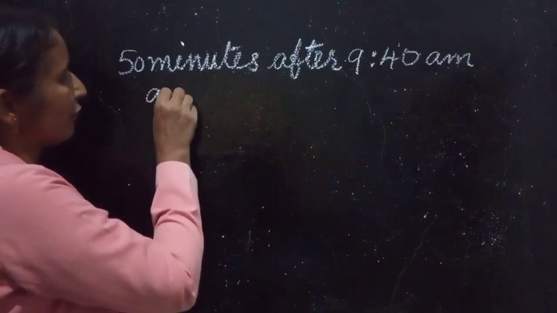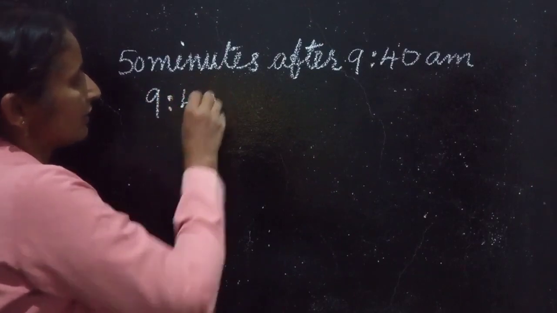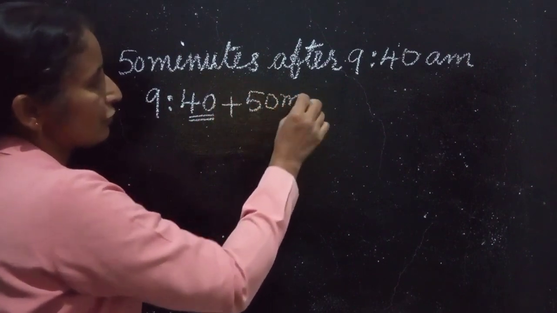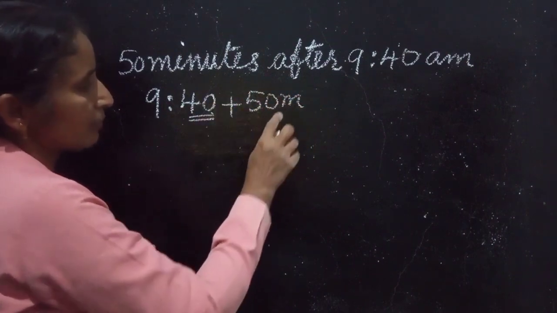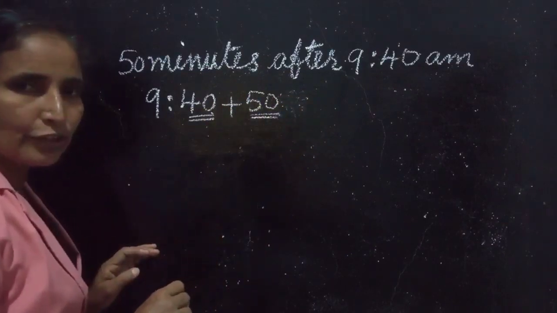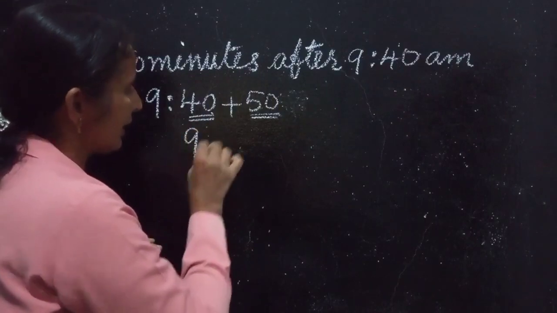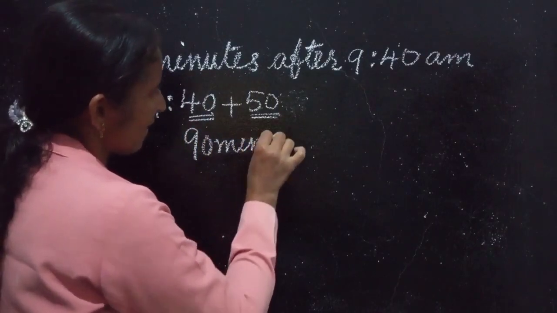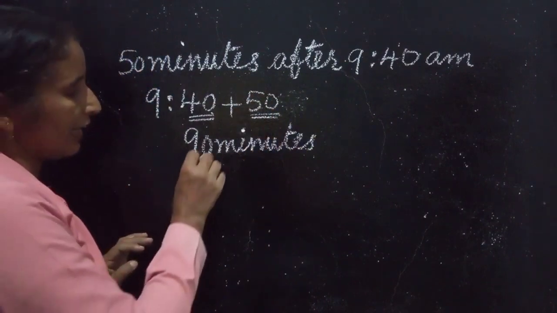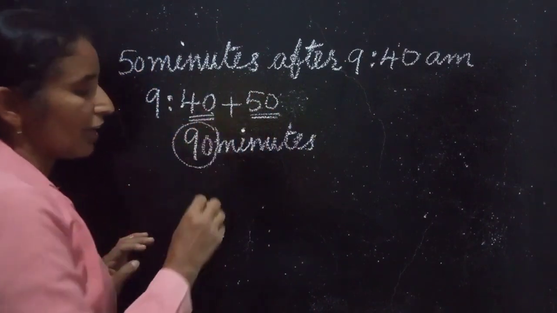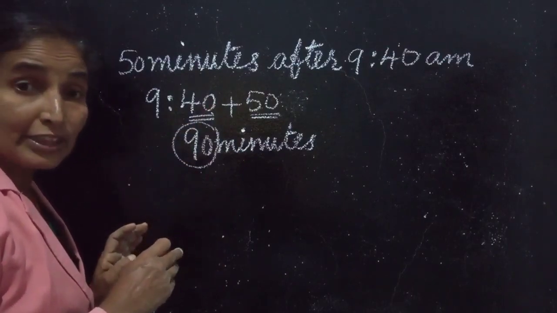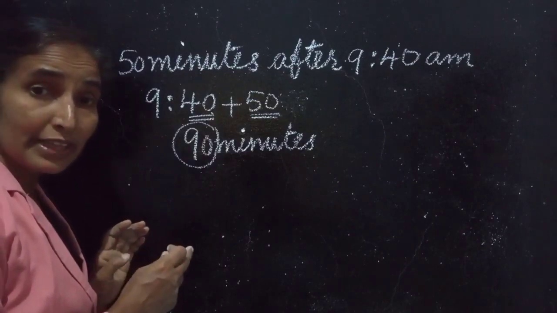Our time is 9 o'clock, add 40 minutes plus 50 minutes. Here are some minutes. So 40 minutes plus 50 minutes is equal to how many minutes? 90 minutes. We have to divide it as hour and minutes. 90 minutes is equal to how many hours and how many minutes can you say?